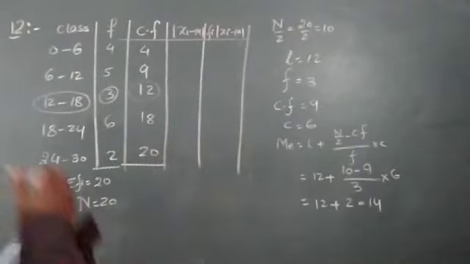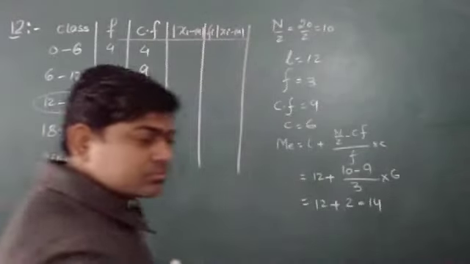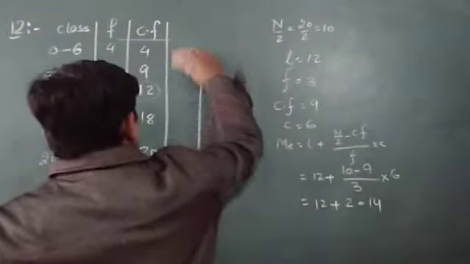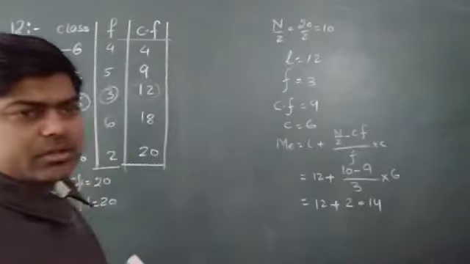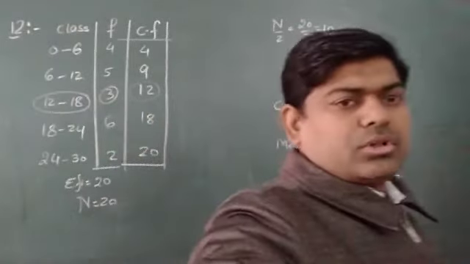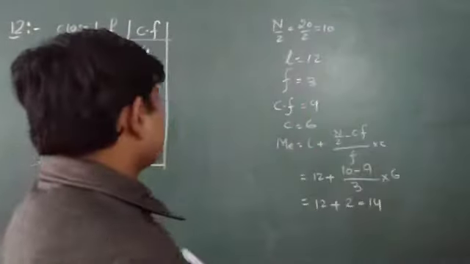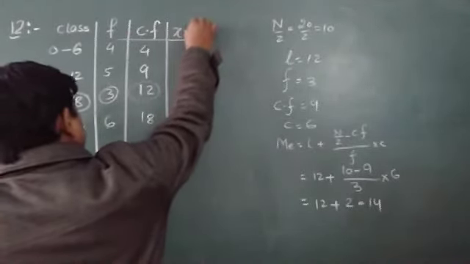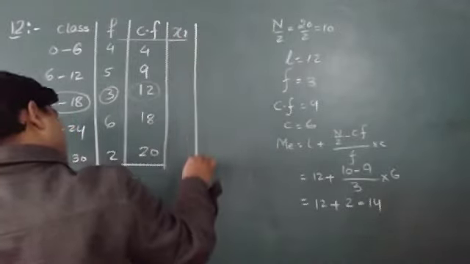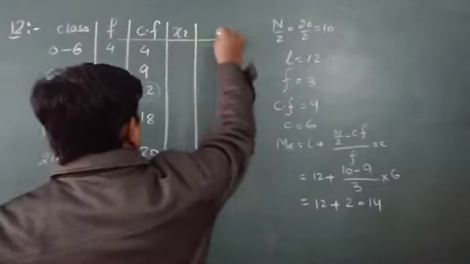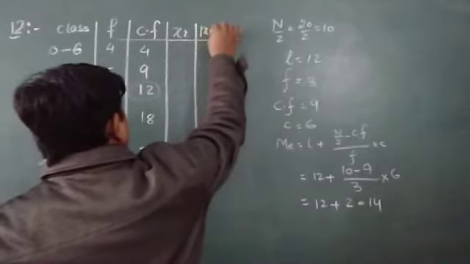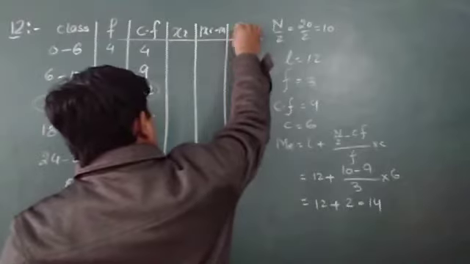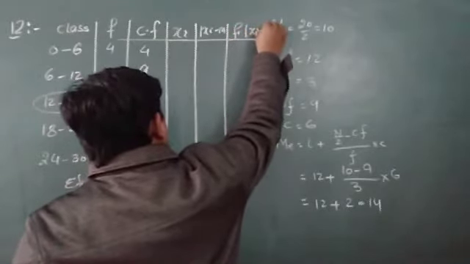Actually I have not found xi here. So I can find firstly xi, that is the midpoint, and then I write xi minus m, and another column fi mod of xi minus m.